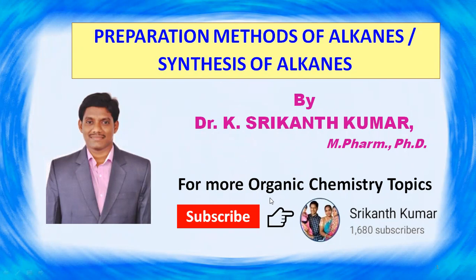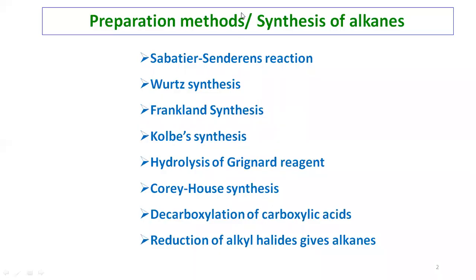Okay. So coming to the various preparation methods of alkanes, here you can see the various preparation methods of alkanes, that is Sabatier-Senderens reaction, Wurtz synthesis, Frankland synthesis, Kolbe's synthesis, even hydrolysis of Grignard reagent, it gives alkanes, Corey-House synthesis, decarboxylation of carboxylic acids, reduction of alkyl halides. So all these methods produce alkanes as the products.